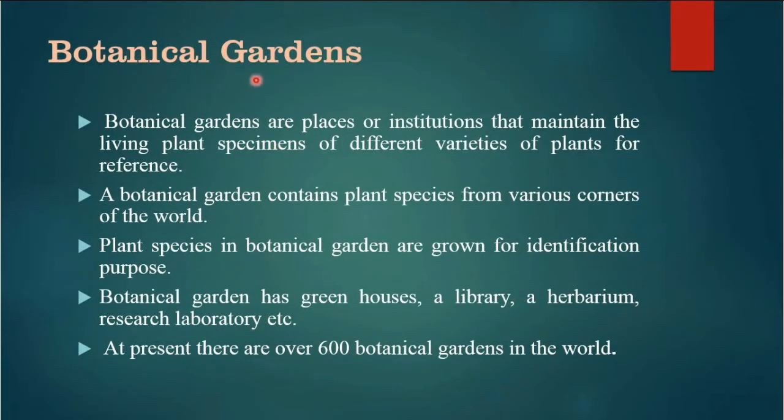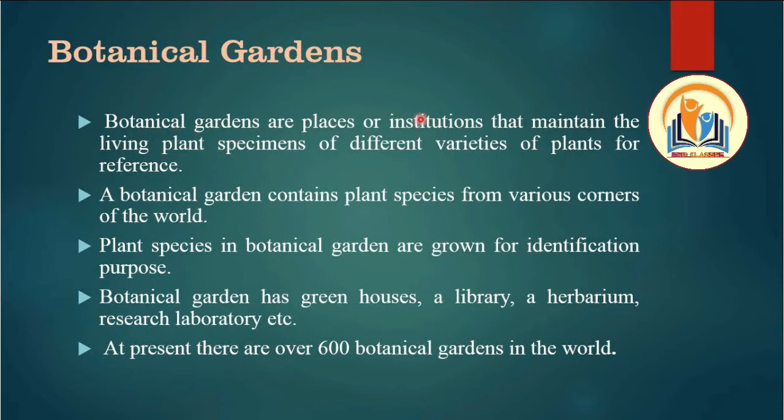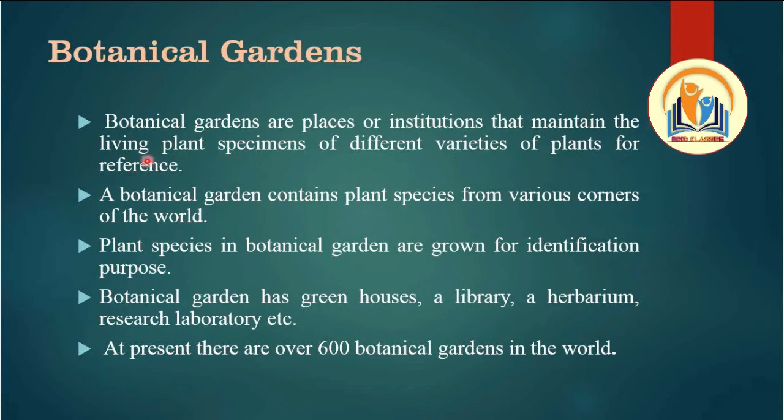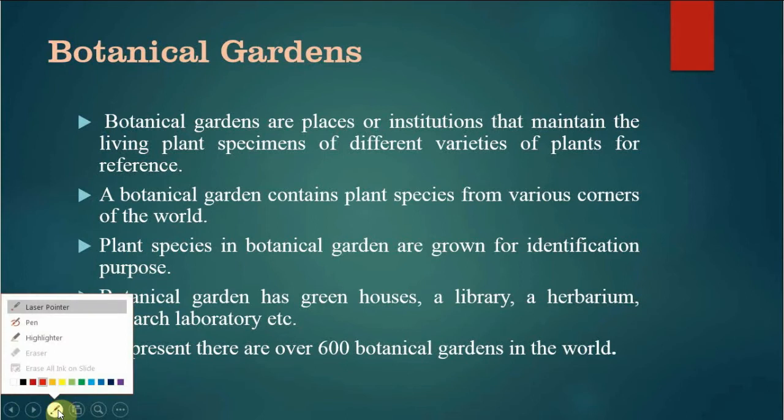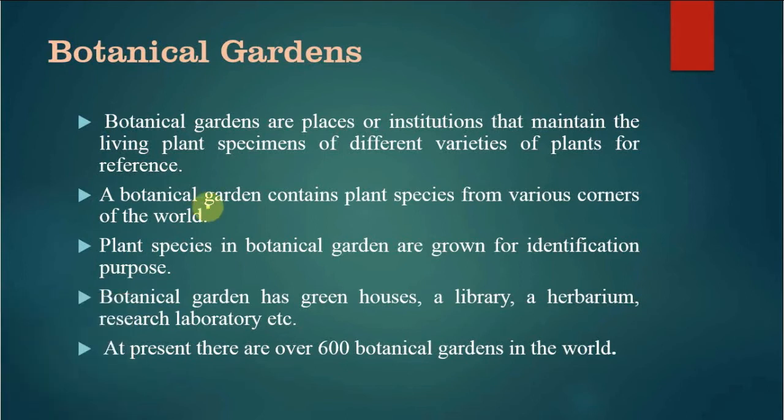Next is botanical gardens, another taxonomical aid which helps us to identify and classify organisms. Botanical gardens are places or institutions that maintain living plant species. The most important thing is that it is preserving the living plant species.